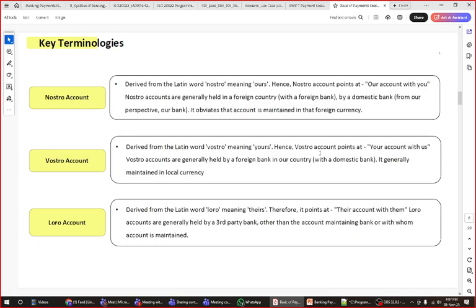Then we did a deep dive into the concept of Nostro, Vostro and Loro accounts, because these are the accounts used for transferring payment from one country to another country. We discussed in detail the Nostro, Vostro and Loro concepts, suspension account, mirroring of account. We still have to cover Nostro and Vostro in the coming slides, because these concepts only come into the picture when we are leaving the country's border. So if we are sending payment from India to London, or India to UK, or India to America, then only the Nostro concept will come into the picture, Vostro also.